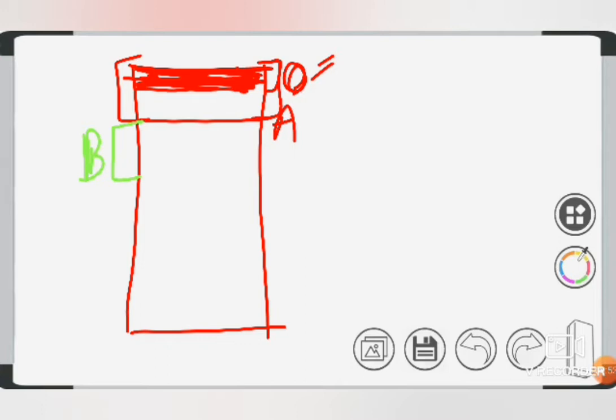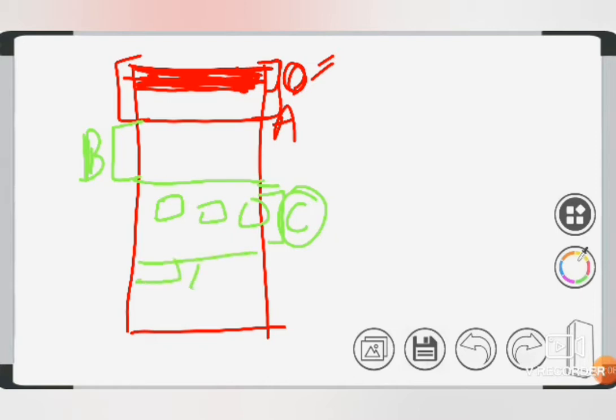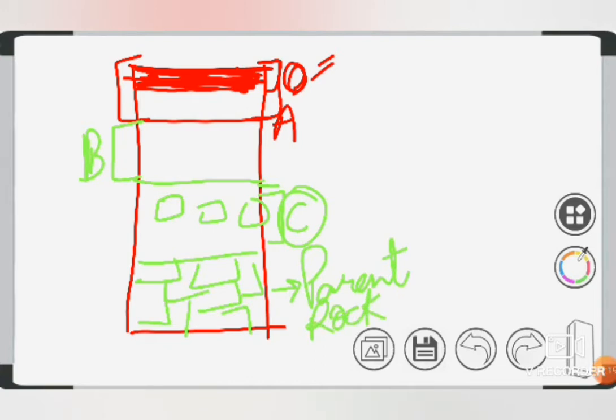Then comes the rock horizon, the C horizon, in which the rock fragments are present. In this C section, rock fragments like this are present. And then comes the bedrock. It is very hard. This is the parent rock, or bedrock.